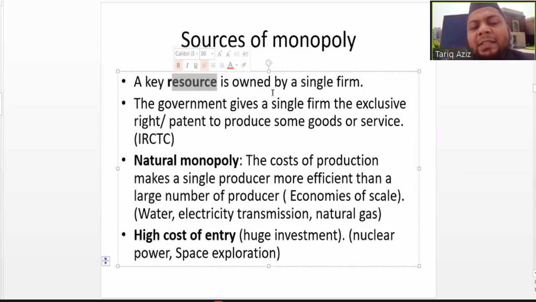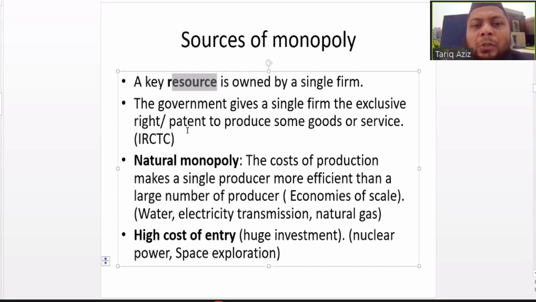If we consider train ticket booking service as a market, then IRCTC has complete monopoly over this market, because train tickets cannot be booked by taking the services of any other website, firm or company.